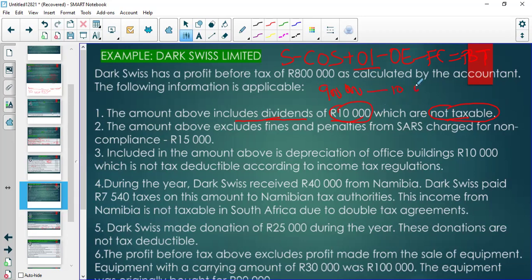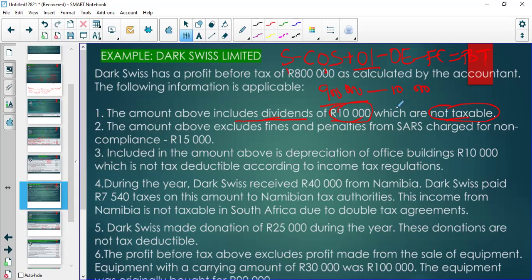What are we doing now? We are looking for the taxable income against which we can say the tax rate 27% times the taxable income. And for us to get that taxable income, we begin a process of adjusting the profit before tax, the correct amount here. As we sit with the SARS officer, we tell them our sales is made up of this, our cost of sales is made up of this. They'll say, no, remove this, add this back, do this. So we're following those rules.